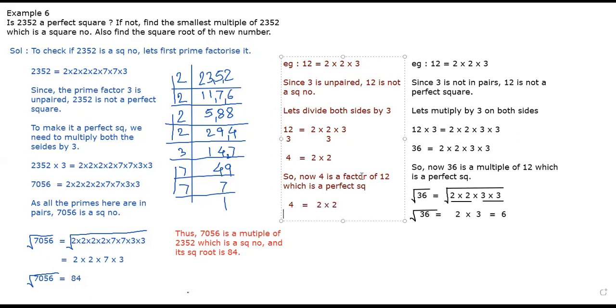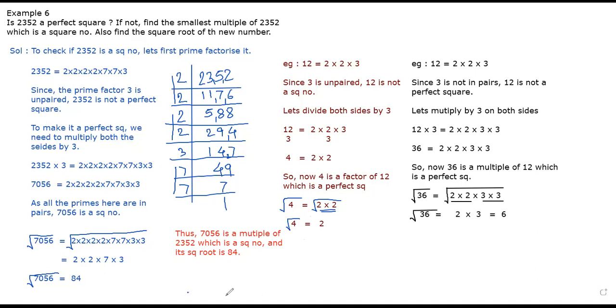And square root of 4 becomes root of 2 into 2. So root of 4 becomes ultimately 2, because a pair of 2 comes out as a single 2. Therefore, root of 4 becomes 2.